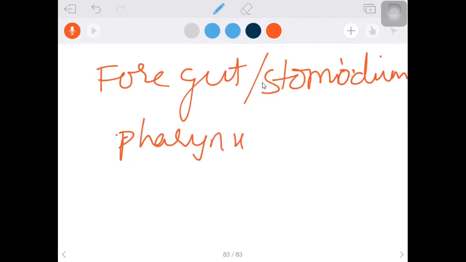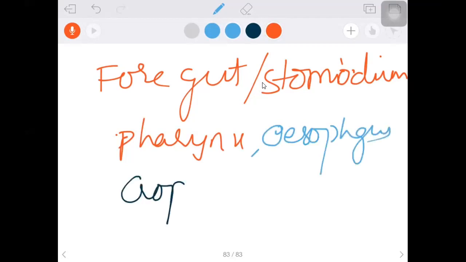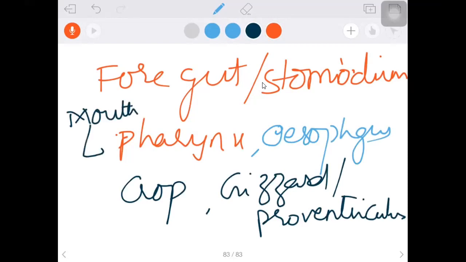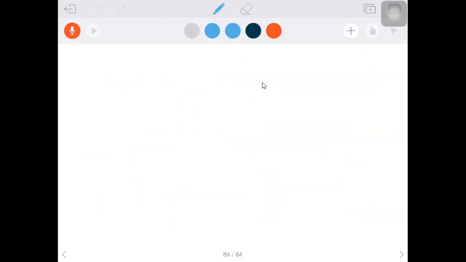Then after the pharynx, the esophagus; from the esophagus onwards, you can see in the diagram. Then the crop and gizzard. Gizzard or proventriculus. A sequence question will come in the exam. So when we start, the mouth opens into the pharynx. The pharynx opens into the esophagus. The esophagus opens into the crop. The crop opens into the gizzard.